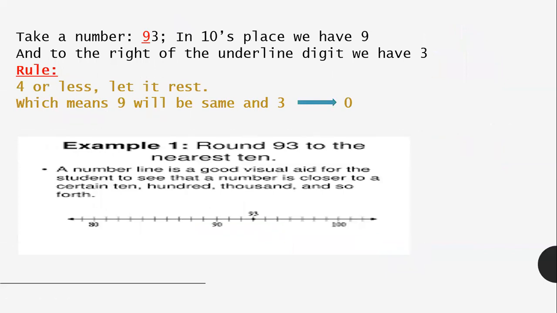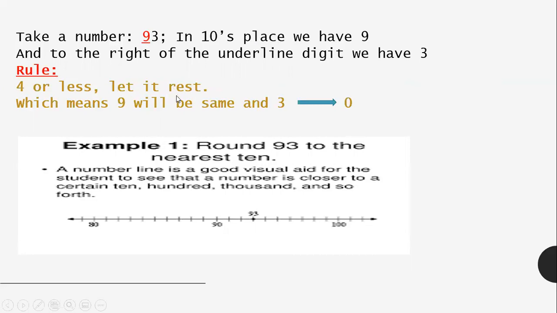Another example for you. Take the number 93. In the tens place, we have 9. You can see I have underlined the tens place digit 9, and to the right of the underlined digit, at the units place, we have 3. Just remember the rule: 4 or less, let it rest.